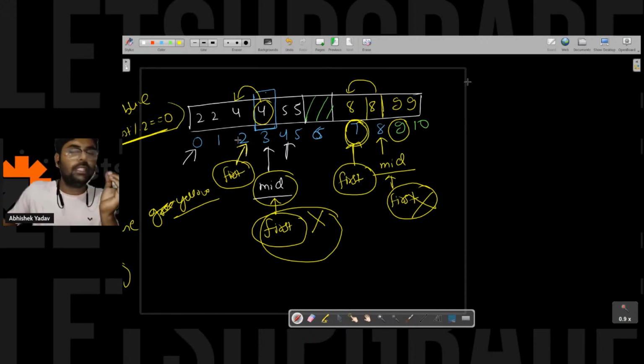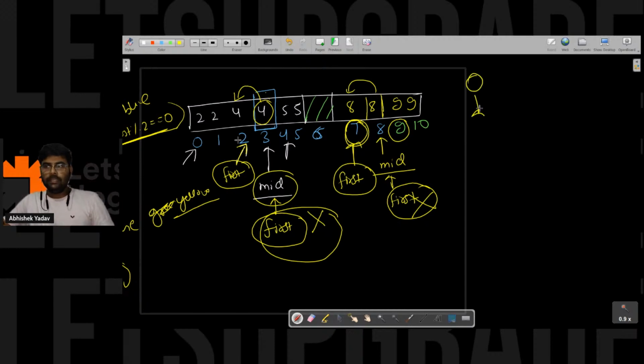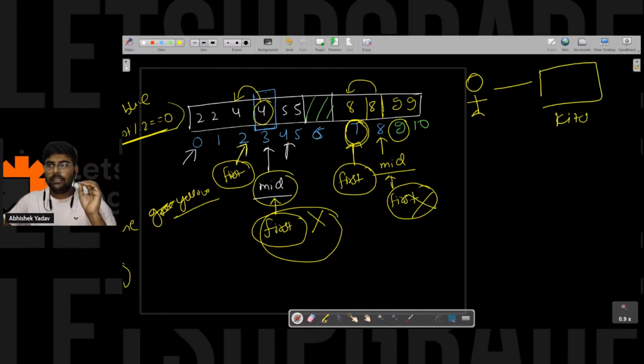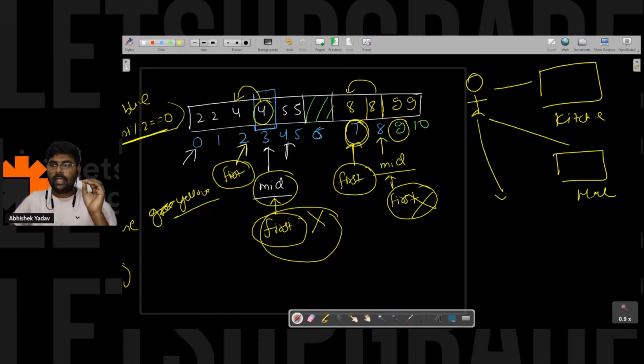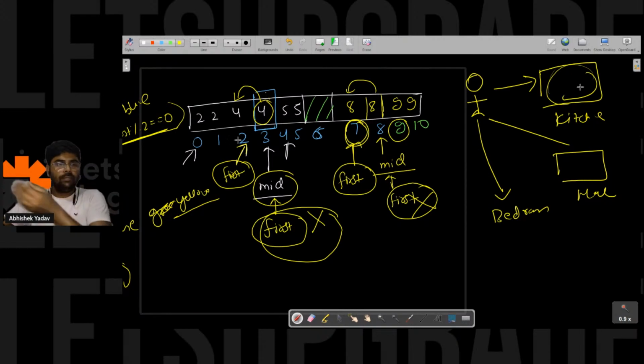Tarun has a very good question here. Tarun wants to eat something, and what will he do? He has the kitchen, he has the hall, and he has the option to go to the bedroom. So in order to eat something, he will go to the kitchen, and in the kitchen he will open the fridge and take something from it. Or you can say he wants a plate.